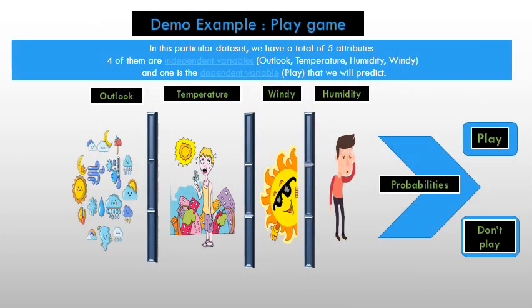The example I am going to discuss today is play game. In this particular data set, we have a total of 5 attributes. 4 of them are independent variables, which are outlook, temperature, humidity and windy. One of them is the dependent variable, which is play, that we need to predict.